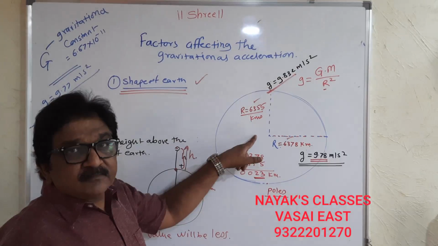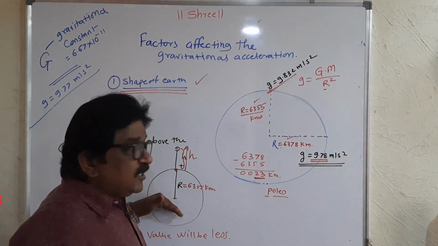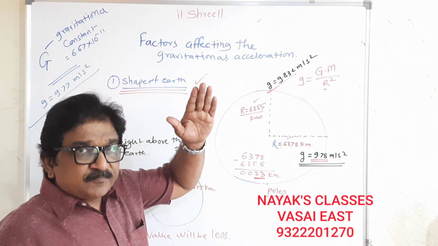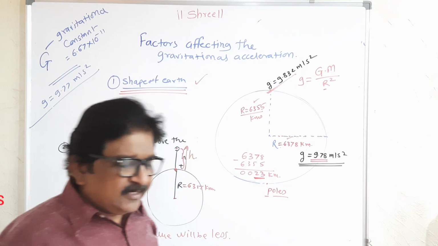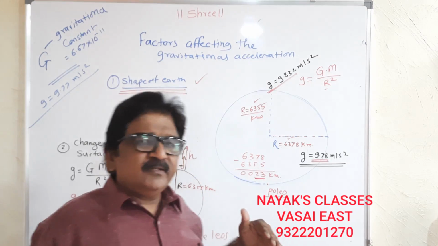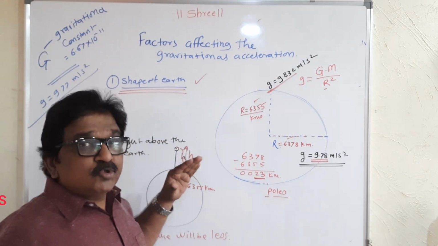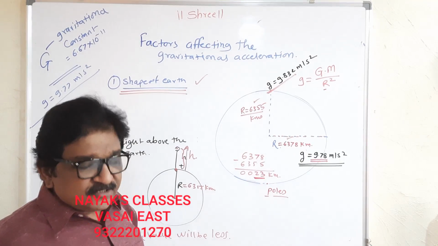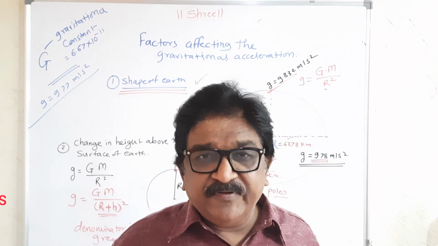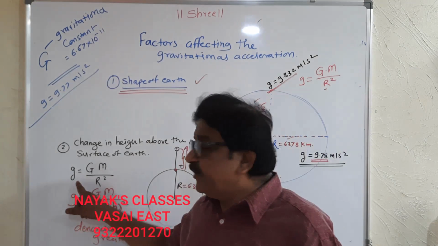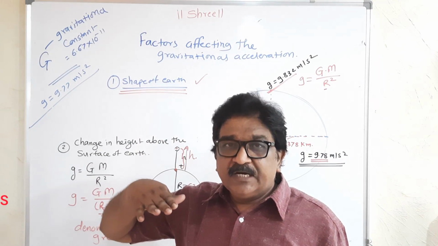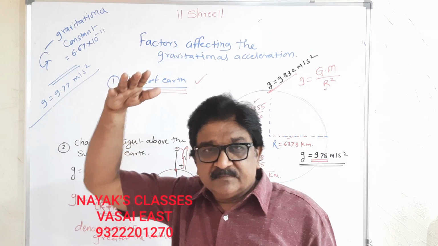First is the shape of the earth, it is bulged. Second, as you go above the surface of the earth, the height is increasing. A smaller height doesn't make any difference. So if it is 10 meters, nothing happens. It should be some sizable amount. So when the height increases, the ratio decreases, and the final effect is on the value of g. The value of g decreases as you go above the surface of the earth.